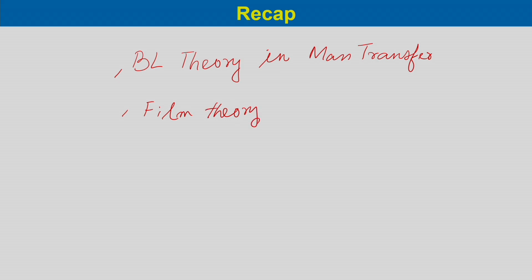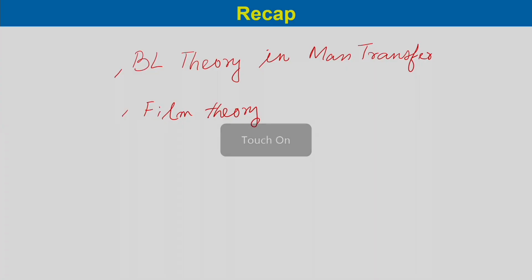In film theory we mainly discussed that there is a stagnant film near the gas liquid interface, and the concentration profile through the stagnant film is linear, as described by the film theory. Here we will discuss other mass transfer theories in the turbulent flow condition.